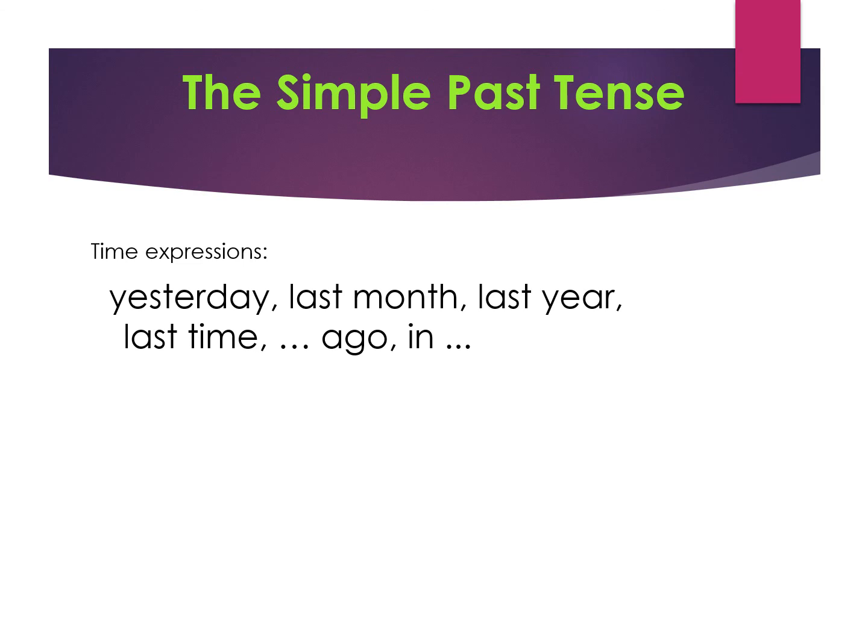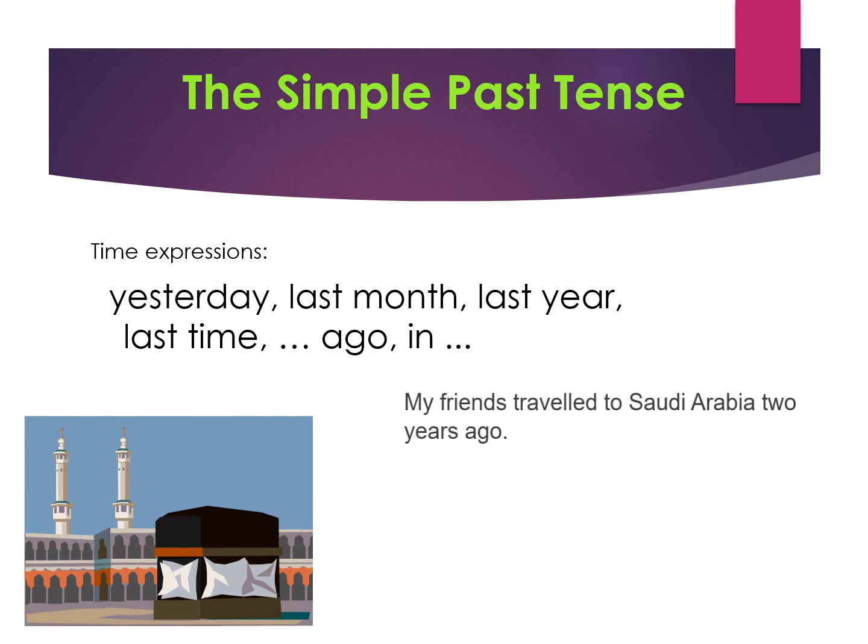Now, in order to express ourselves about the simple past tense, we could also use some time expressions like yesterday, last month, last year, last time, ago, in. There are many others, but if you manage to work these ones out, you're going to be just fine. Look at the examples. My friend traveled to Saudi Arabia 2 years ago.